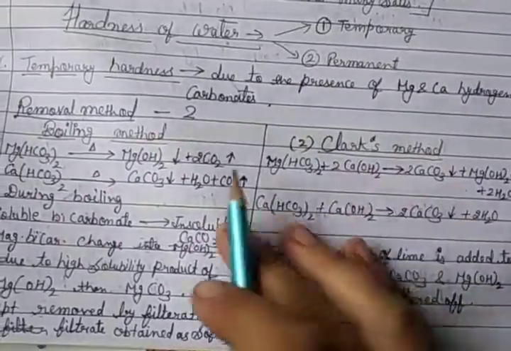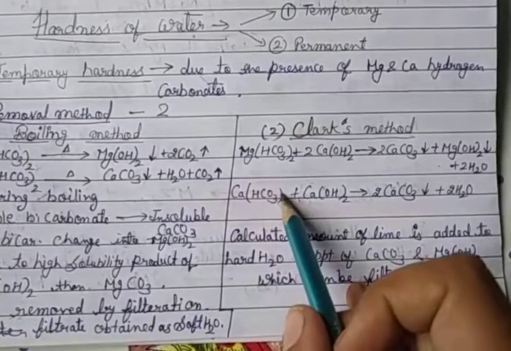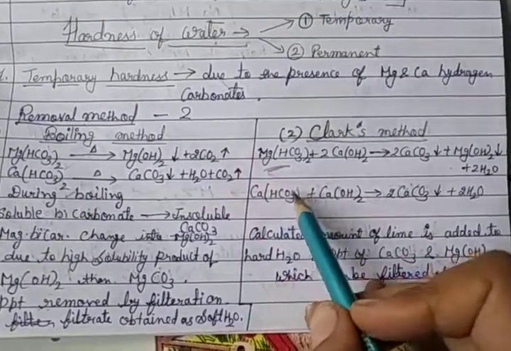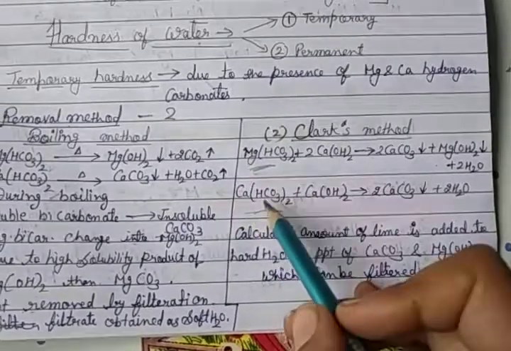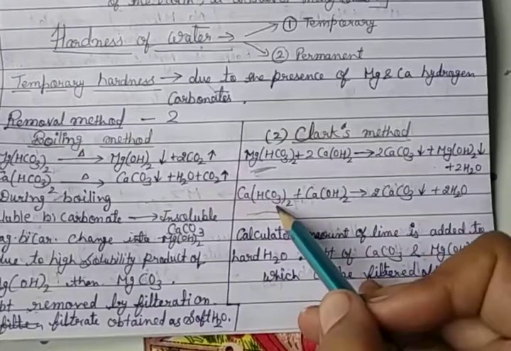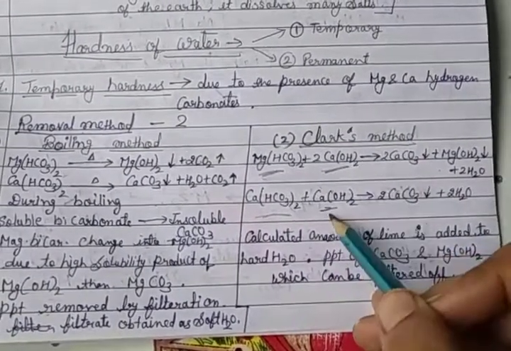Then the second one is the Clark method. The first is the boiling method and the second is the Clark method. Temporary hardness is due to magnesium bicarbonate and calcium bicarbonate. But in the Clark method, for magnesium bicarbonate and calcium bicarbonate, we have to use calcium hydroxide, Ca(OH)2.